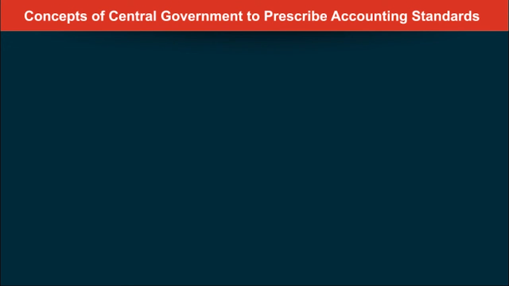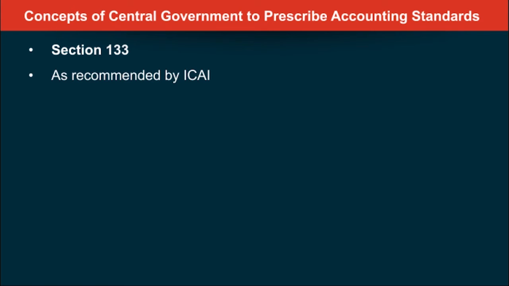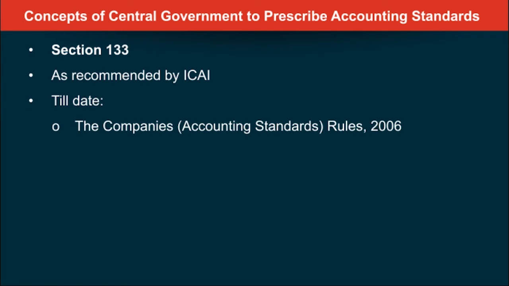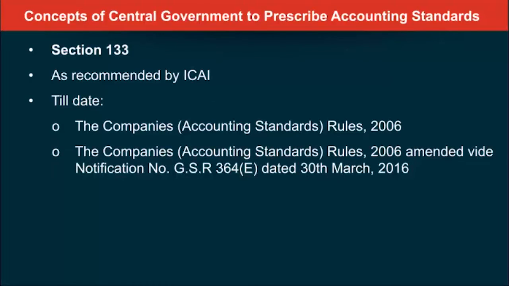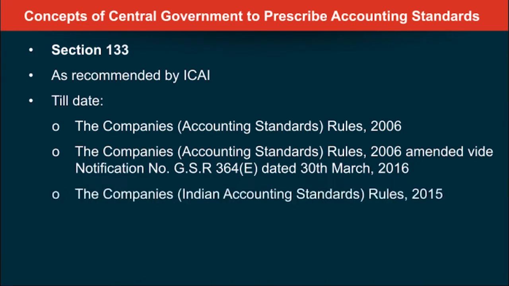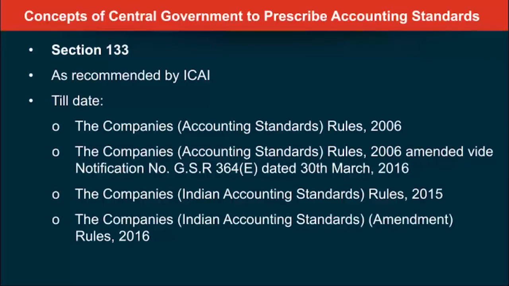We have talked about accounting standards. Now we are seeing how it is done. Section 133 says it is to be recommended by the ICAI. And till date, there are the Companies Accounting Standards Rules of 2006, which were amended on 30th March 2016. Then the Companies Indian Accounting Standards Rules of 2015 and the amendments thereto.